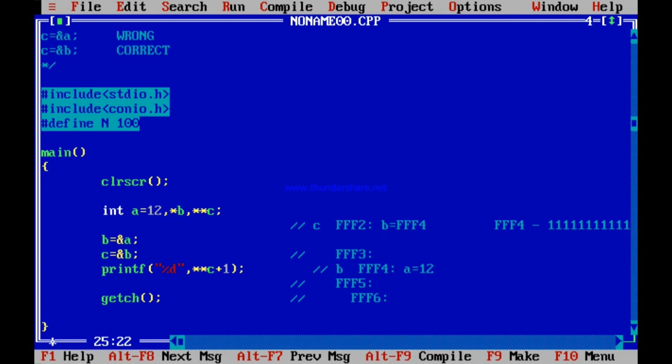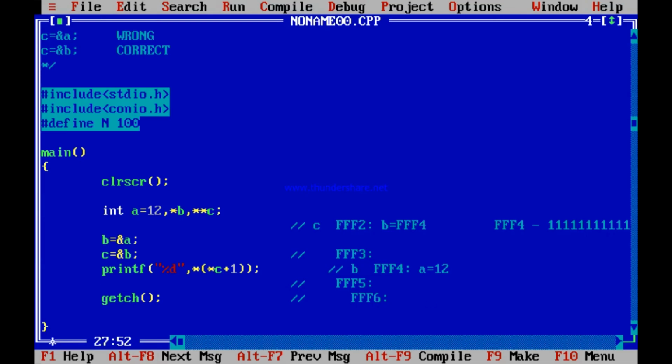What if I write something like this? Star of star C plus 1? Interesting. C is FFF2, content of C is FFF4, plus 1 is FFF6, content of FFF6 is 0.